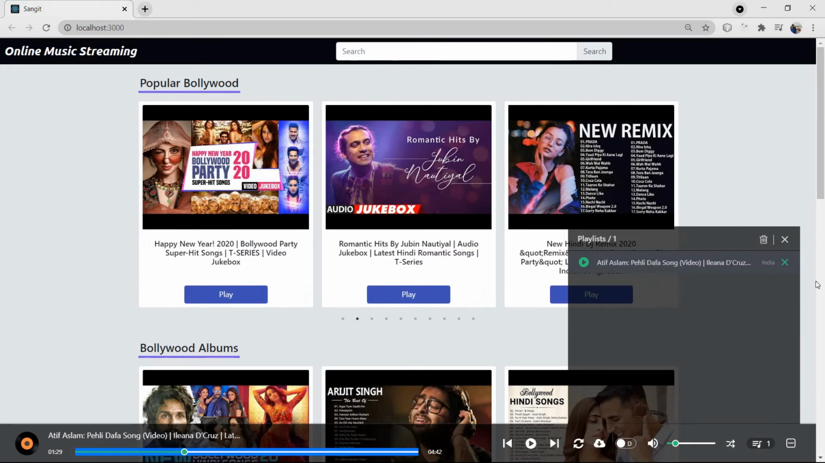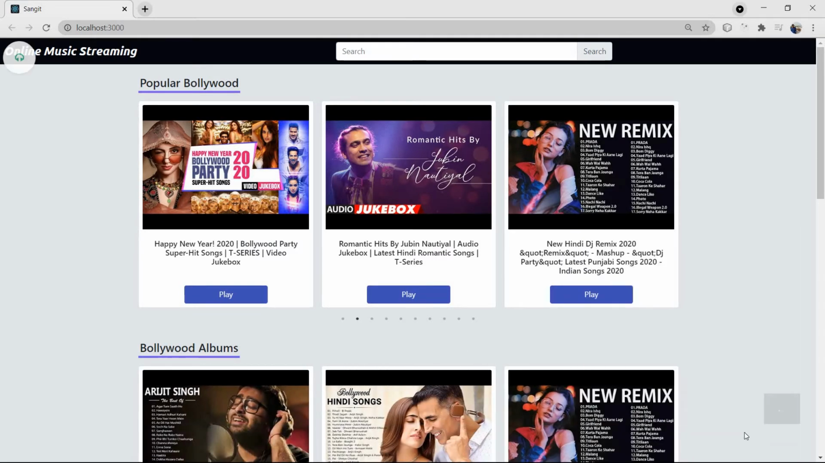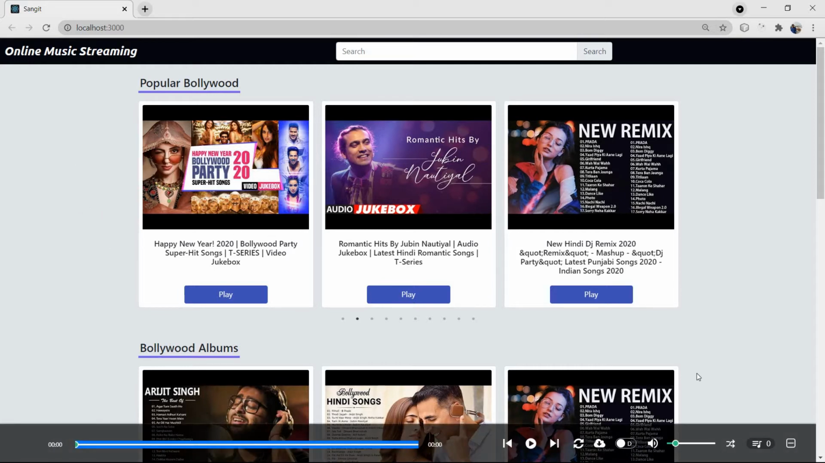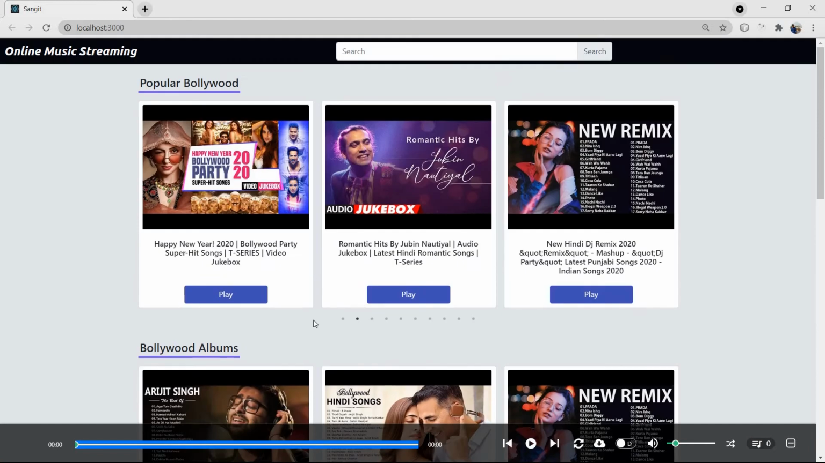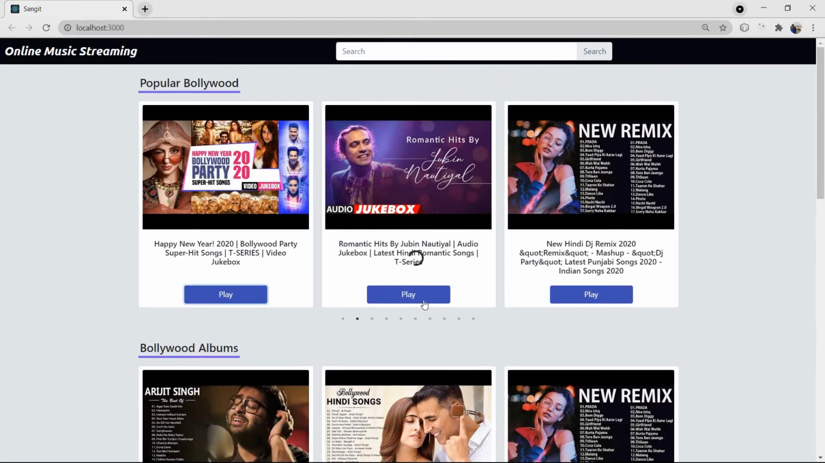In the current playlist there is only one song. We can delete that song. Now there is no song, so it suggests that there is no song. Let us do one thing: we can select 1, 2, 3 songs. We have selected this Hollywood 20 Party, this Jubin Nautiyal, and Remix.